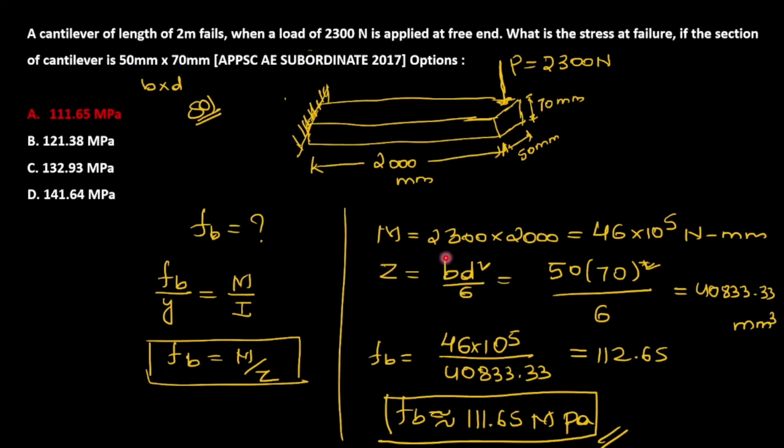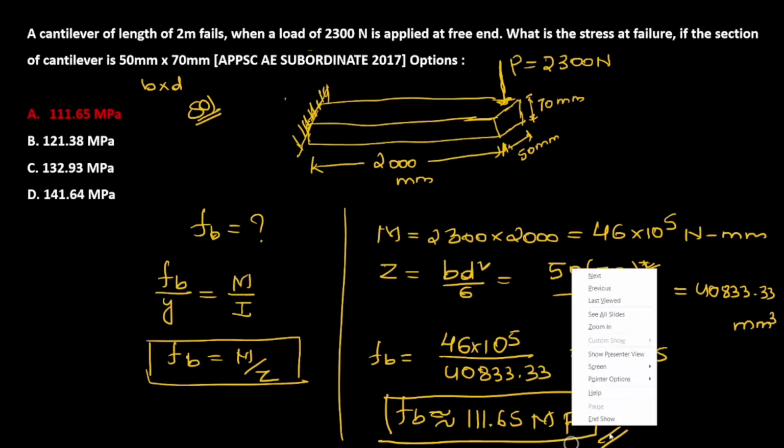So first we will find the moment, load into distance. So we will get 46 into 10 to the power of 5 Newton mm, and section modulus is equal to b d square by 6. If we keep all the values in this equation, we will get 1111.65 megapascal. So answer A is the correct answer.